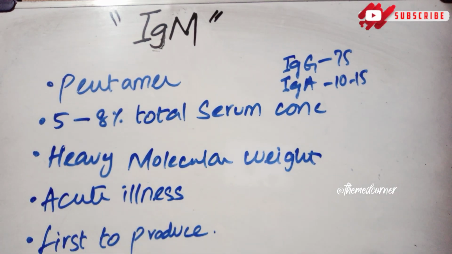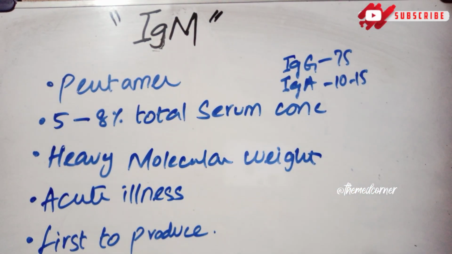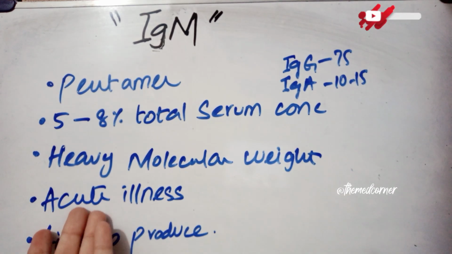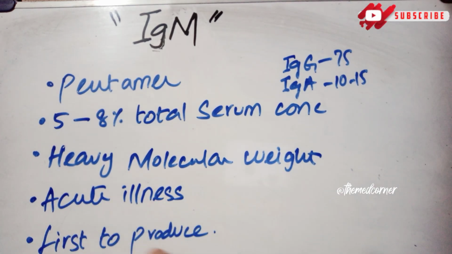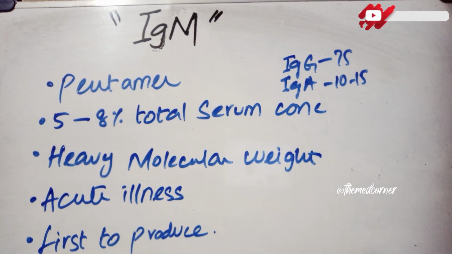Which one was produced in chronic illness? In chronic illness we produce IgG, and in acute illness there is production of IgM, and they are the first to be produced. IgM is produced in the acute illness condition, so it is the first to be produced, and IgG is produced in the chronic condition, so it is the second to be produced, but it persists for a longer period of time.